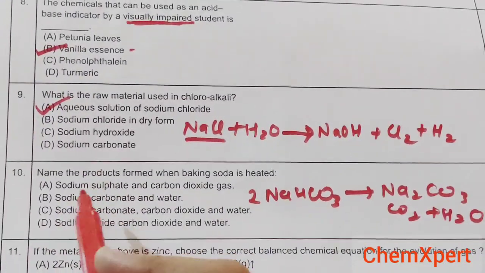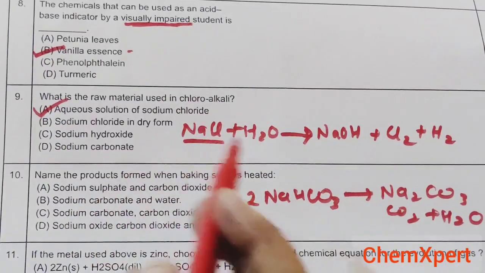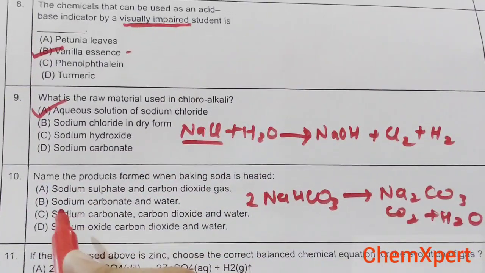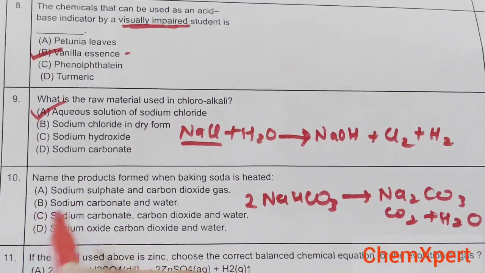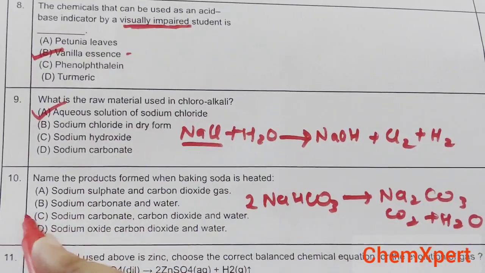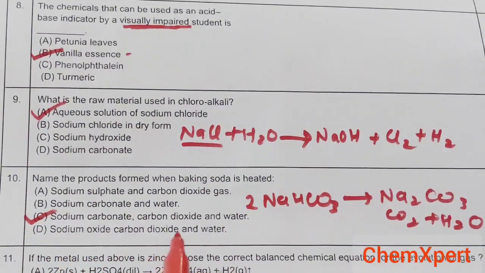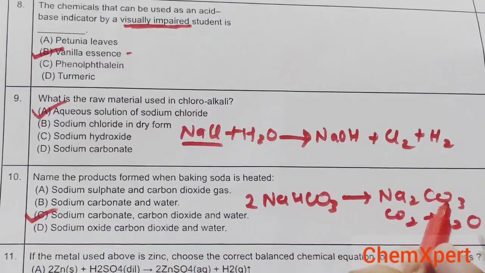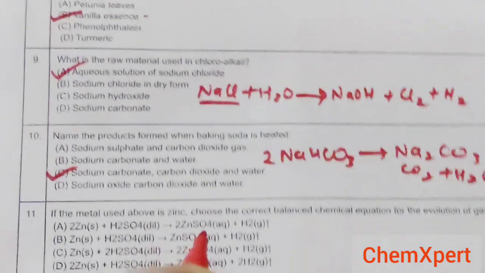So the option here is sodium sulfate and carbon dioxide. No, where would sulfate come from, so it is incorrect. Sodium carbonate and water, so carbon dioxide is missing here, so no, this is not the answer. Sodium carbonate, carbon dioxide and water, so option C is the correct answer. And the last one here is sodium oxide, carbon dioxide. No, we are getting here sodium carbonate, carbon dioxide and water, so C is the correct answer.